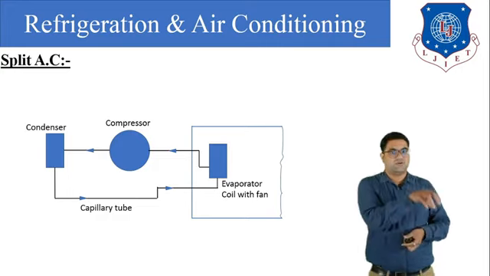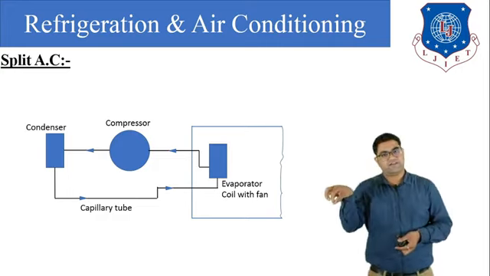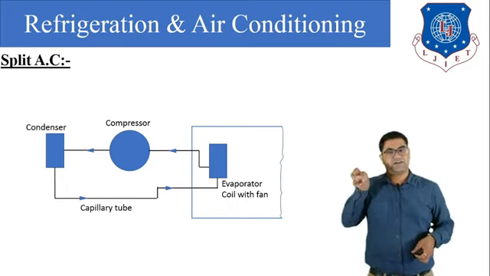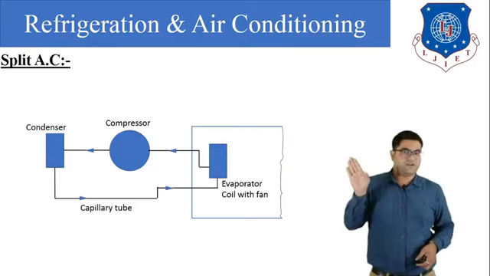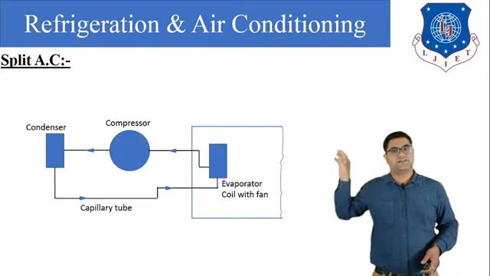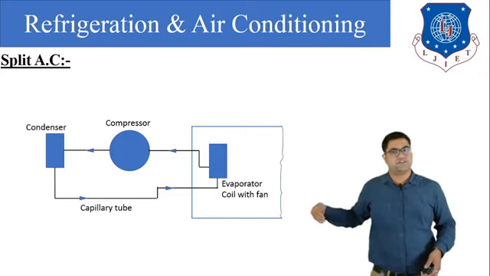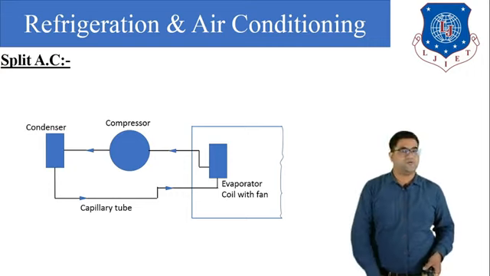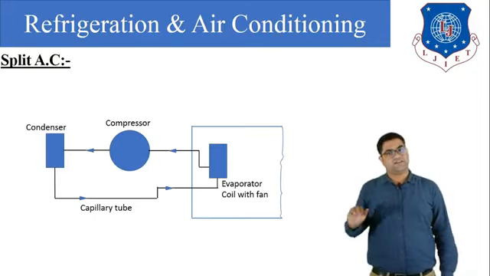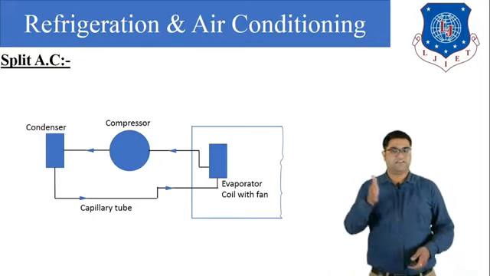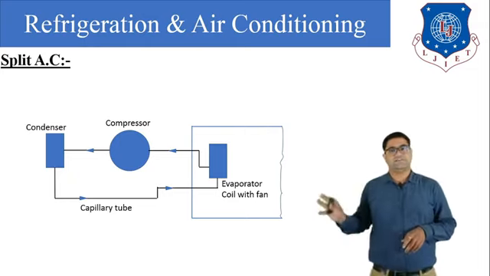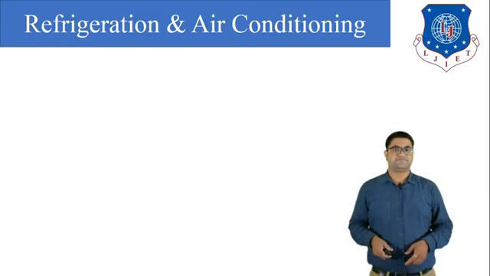So we can say that the hot air gives its heat to the refrigerant in the evaporator, so finally the air gets cool and the refrigerant converts from liquid to vapor. Then finally this vapor refrigerant goes to the compressor, again it is compressed, then condensed, then the pressure is reduced in the capillary tube, again it enters the evaporator, where it gains heat from the air of the room and is converted into vapor. Then this cycle is repeated again and again, so we can get the cooled air. This is the simple diagram of the split AC.